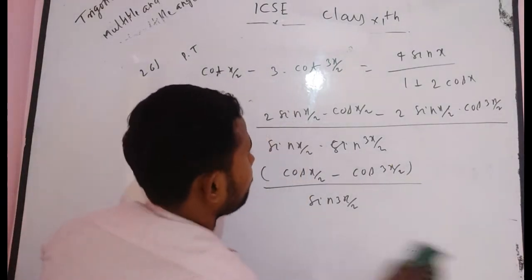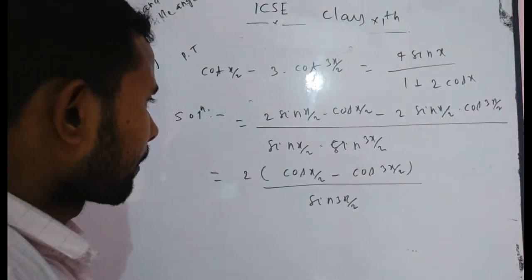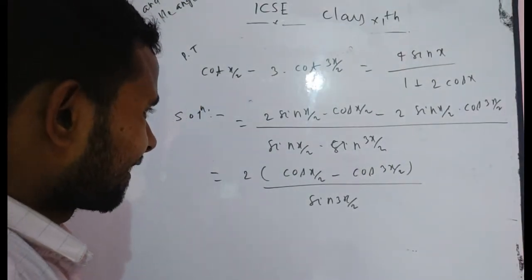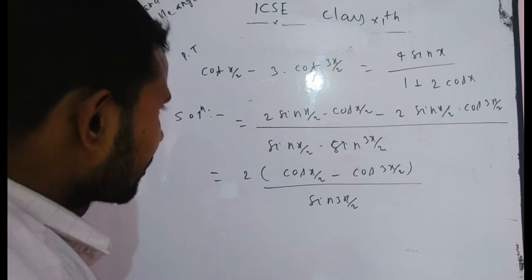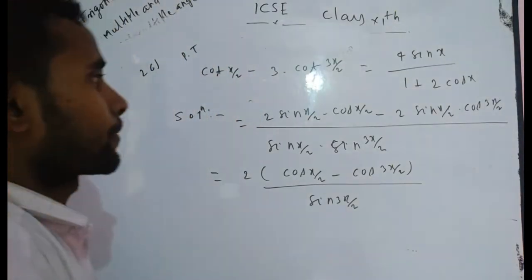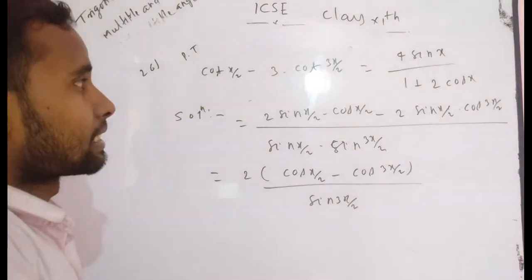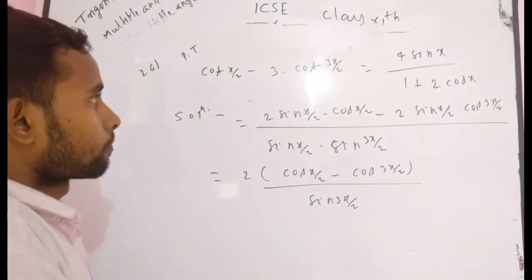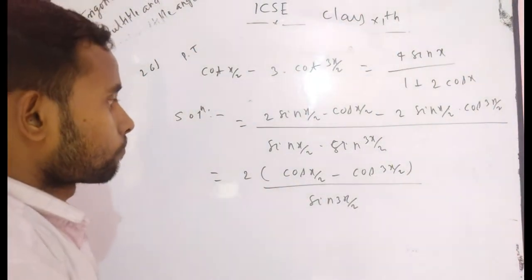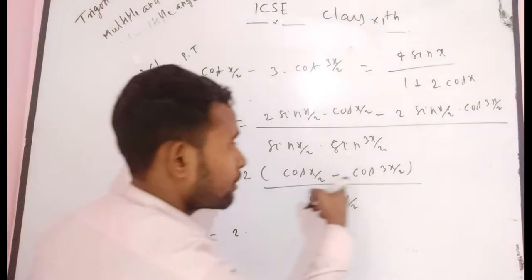Write this part again. Now here you have to solve: this factor is equal to this. Now I want 2 times (cos C minus cos D).